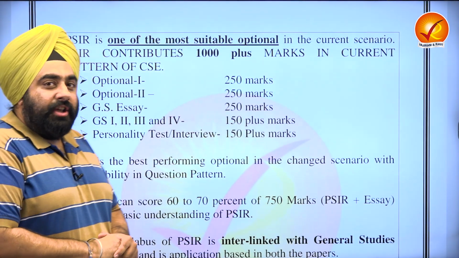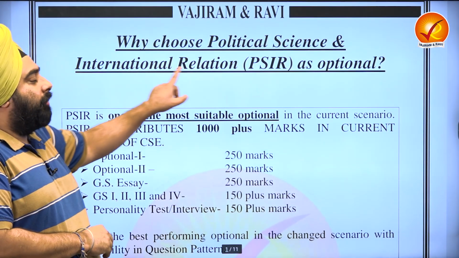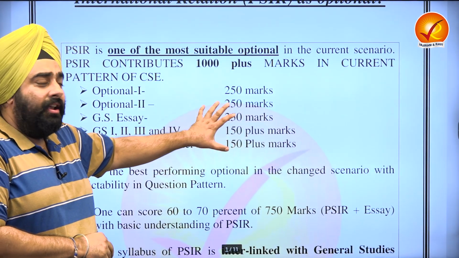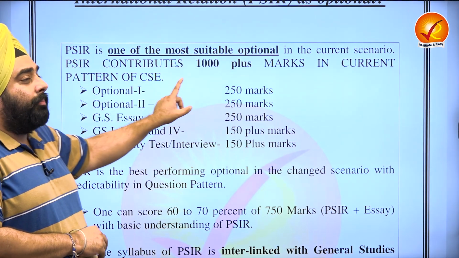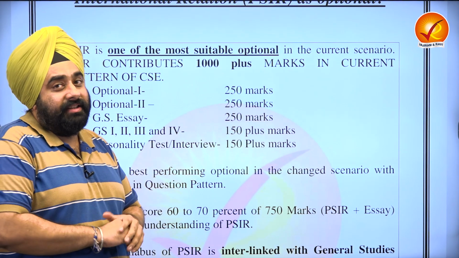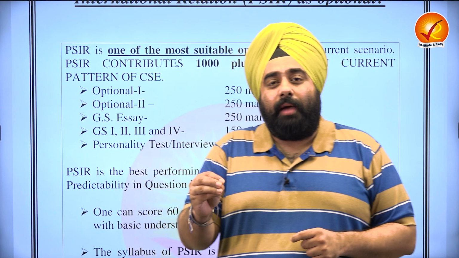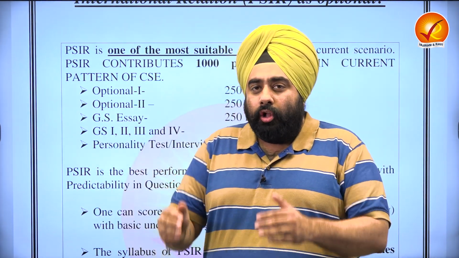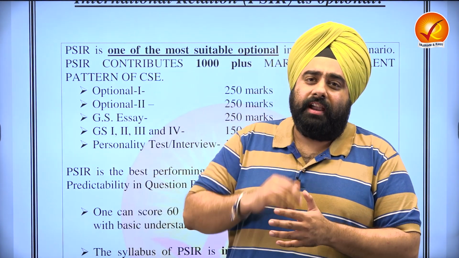So students, as far as PSIR optional is concerned, one reason why it has been so successful and why students opt for PSIR optional is that it does not contribute only for the 500 marks in the mains examination. In fact, PSIR optional is very suitable. Why? Because it contributes 1000 plus marks in the current pattern of the mains examination. Why, students? Because PSIR optional has a great deal of overlapping with the GS syllabus and also with the essay paper. All the 4 GS papers and the essay paper, there's a considerable amount of syllabus in these papers which does overlap with the PSIR syllabus.